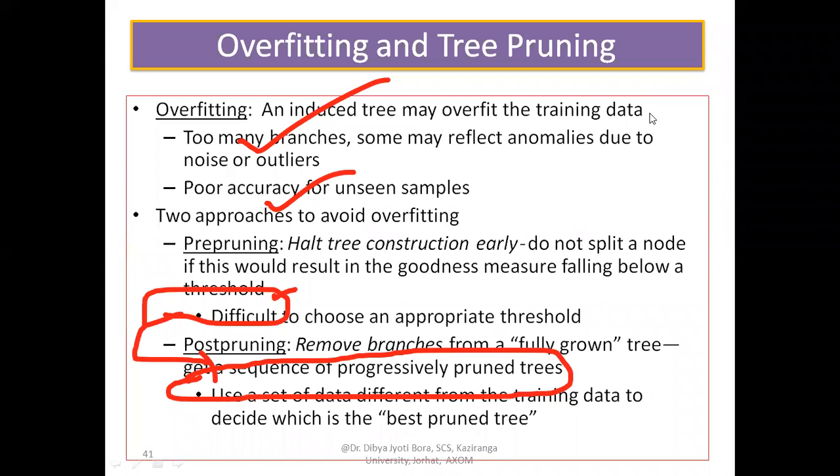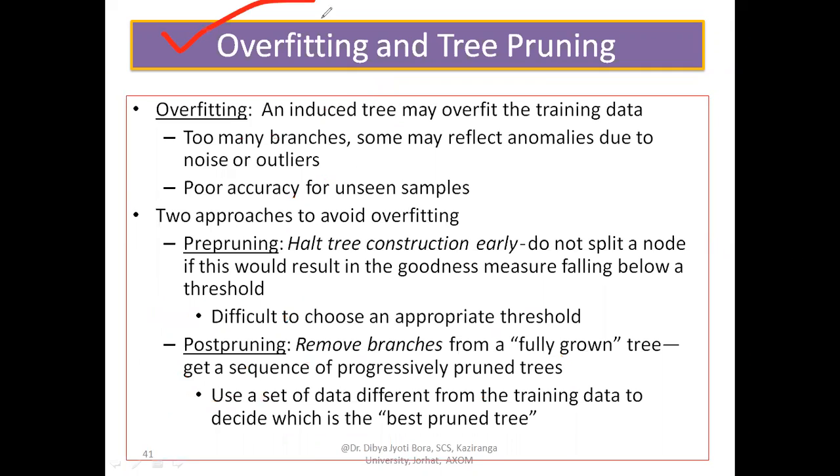Now, one problem is there that you have to know, and that is known as the overfitting problem. So what is overfitting exactly? Overfitting means an induced tree may overfit the training data. You know that the process goes from the training to the testing phase.